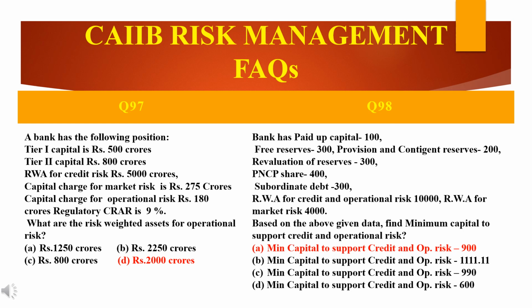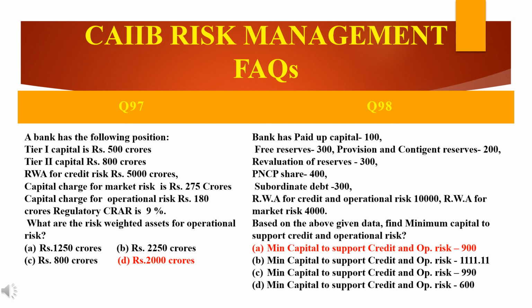The next question, the last question in this slide: a bank has a paid up capital of 100, free reserves 300, provision and contingent reserves 200, revaluation reserves 300, PNCPS 400, and subordinated debt 300. The risk weighted assets for credit and operational risk, both together, are 10,000, and the risk weighted assets for market risk are 4,000.